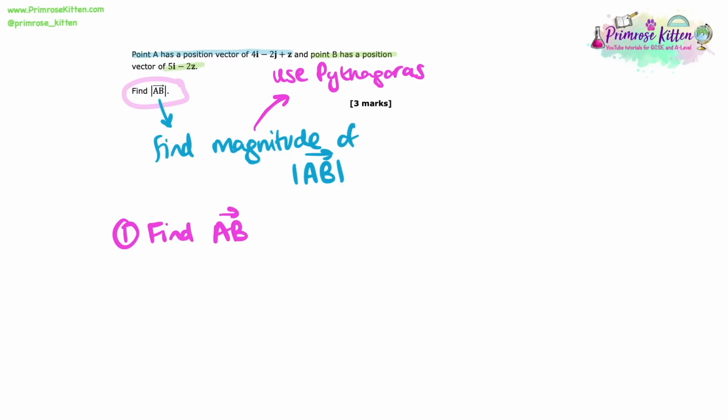So to find this vector A to B, we have to do B minus A. I always remember it's just the opposite way around. You may also see this written as O to B minus O to A. They mean the same thing. So in order to do this, I'm going to rewrite these vectors as column vectors, where the i component's at the top, the j component's in the middle, and the z component is at the bottom.